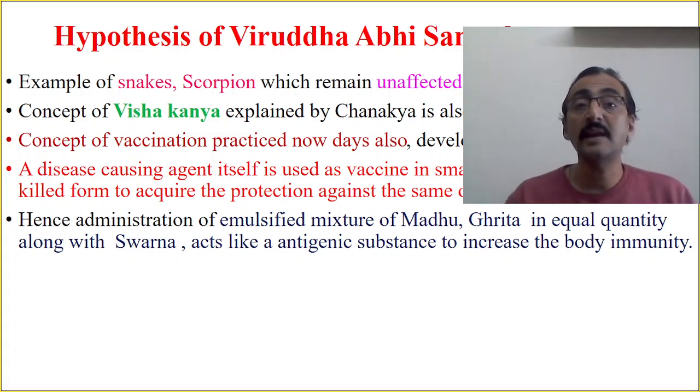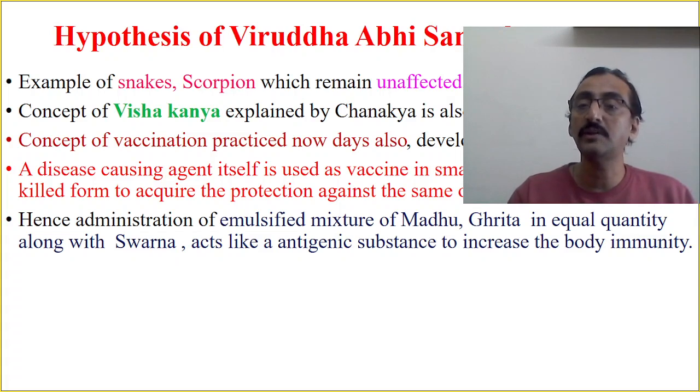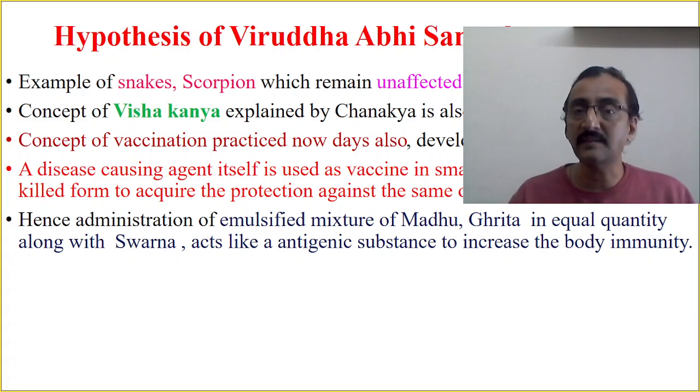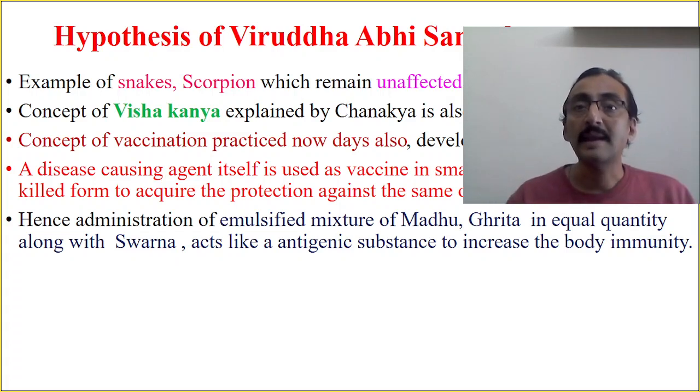So a disease-causing agent itself is used as a vaccine in small quantity, either in live or killed form, to acquire protection against the same organism. So hence, administration of an emulsified mixture. अब इस केस में हम स्वर्ण प्राशन में क्या कर रहे हैं? We are administering the emulsified mixture of madhu and ghruta in equal quantity, along with the swarna, which acts like an antigenic substance to increase the body immunity. This is the second theory, you can say, or hypothesis of mechanism of action of Swarna Prashanna with respect to immune activities, the immune enhancing property.